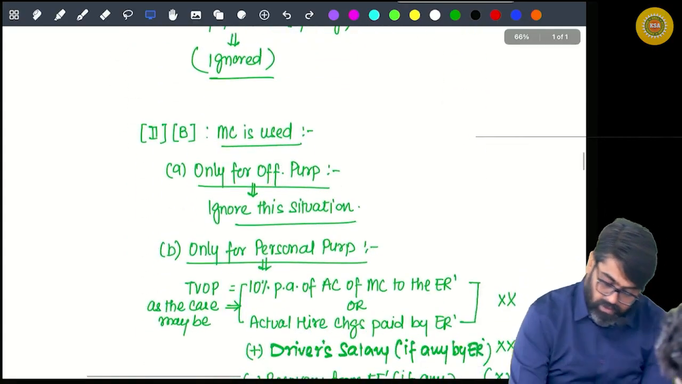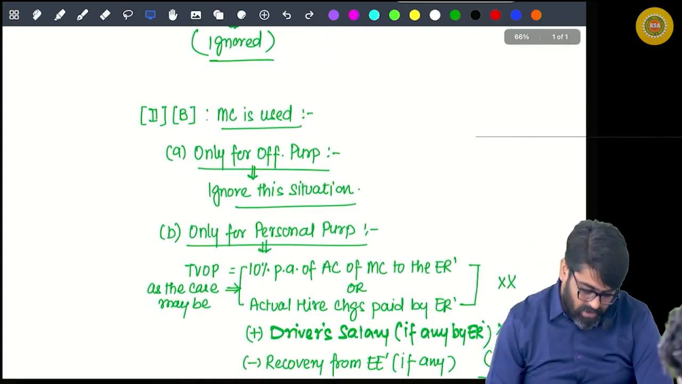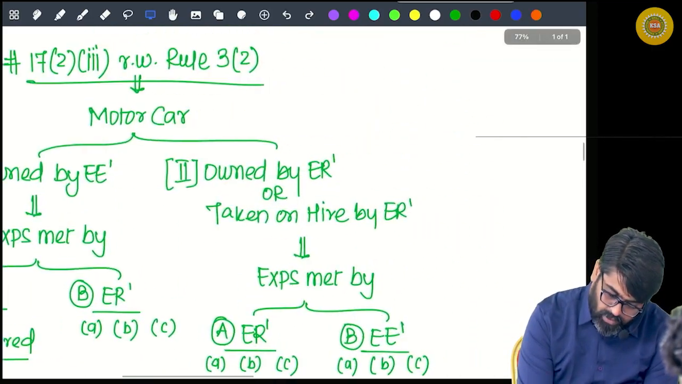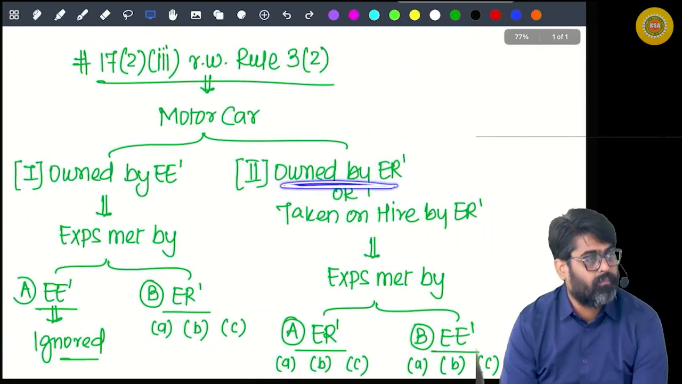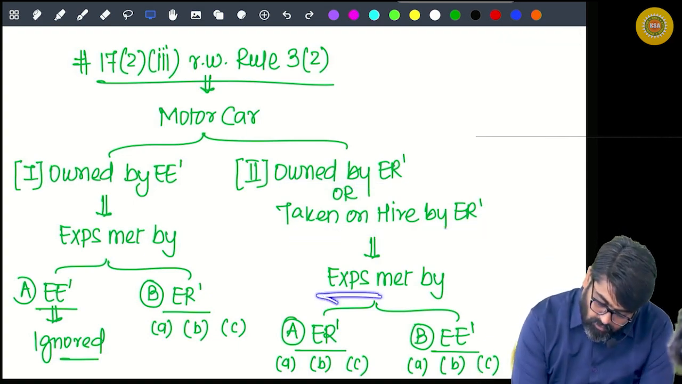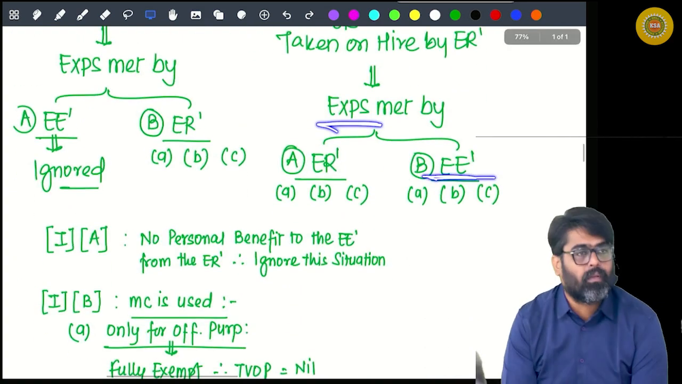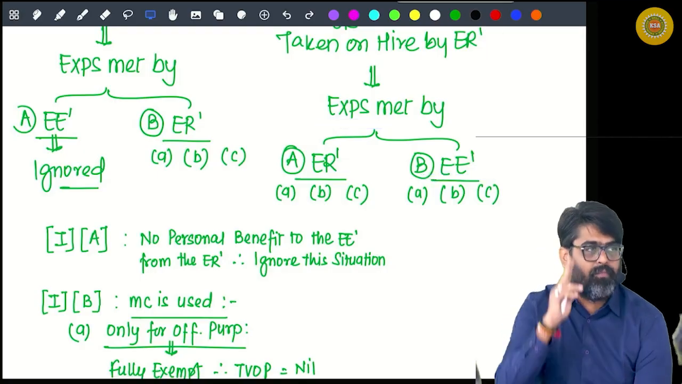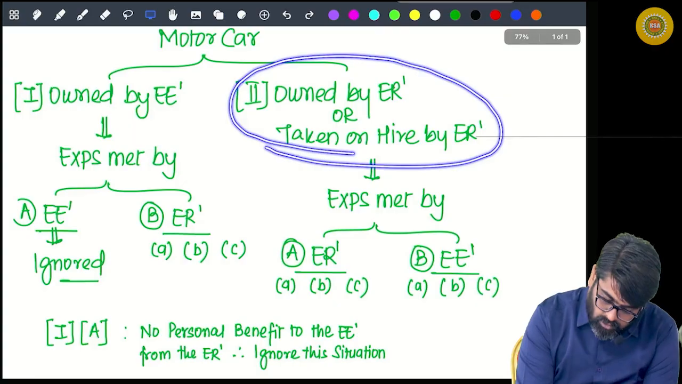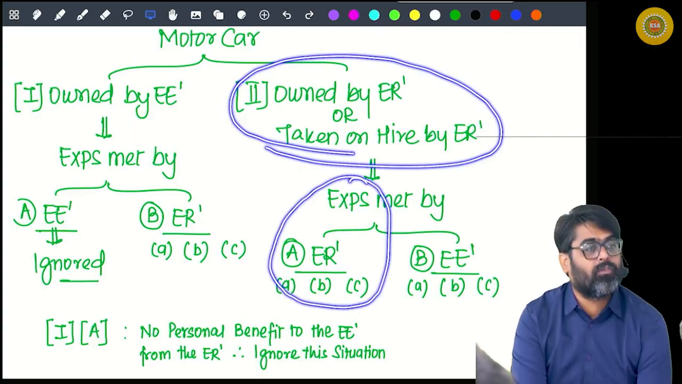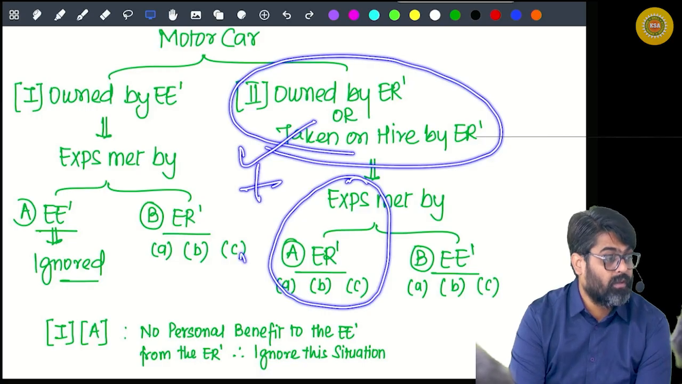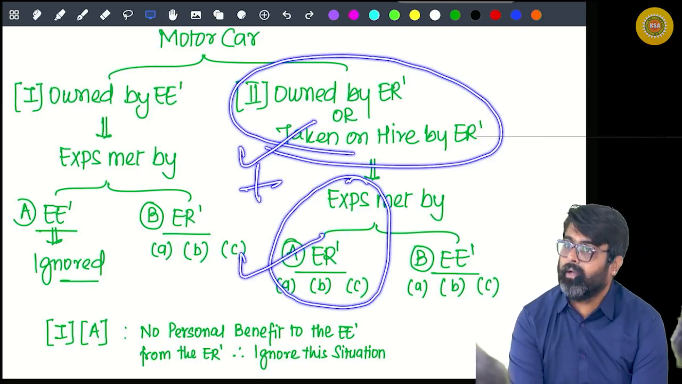Now next one. If the motor car is owned by the employer, or it was taken on hire by the employer, and the expenses of that motor car are met by the employee, how many benefits are happening? One benefit or two benefits? See, earlier it was the benefit of use and expense also. So we calculated both the benefits, use plus expense. Both the benefits we calculated, yes or no?